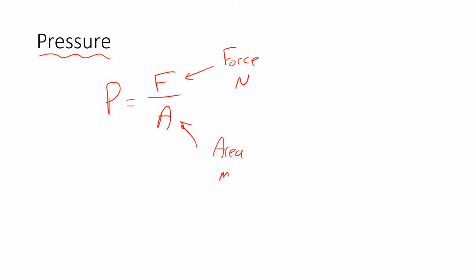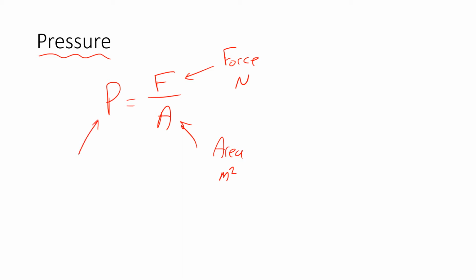Pressure is something we can measure. Maybe you remember the formula, but pressure is equal to force divided by area. Let's talk about force. Force is measured in what? It's measured in newtons. Area is going to be measured in meters squared.